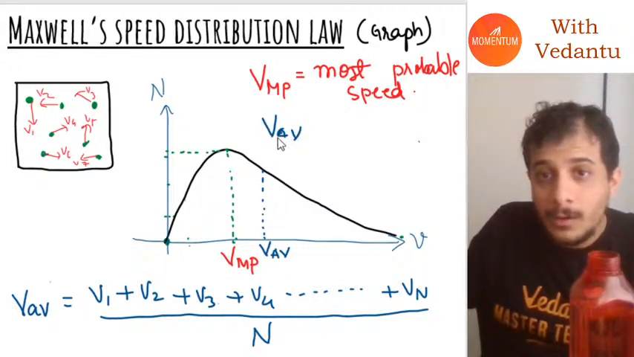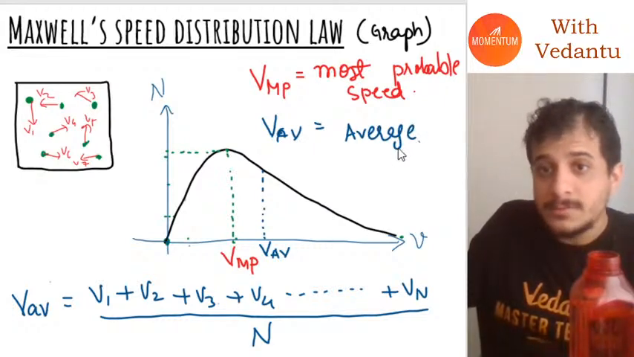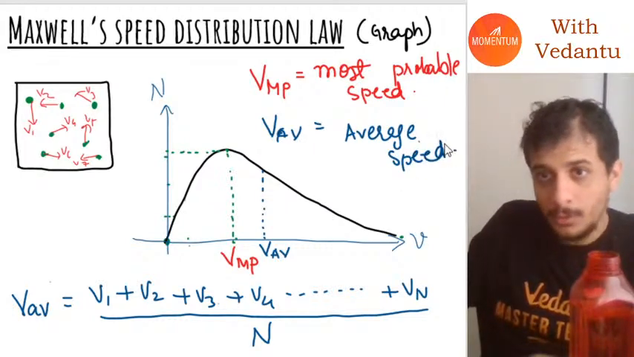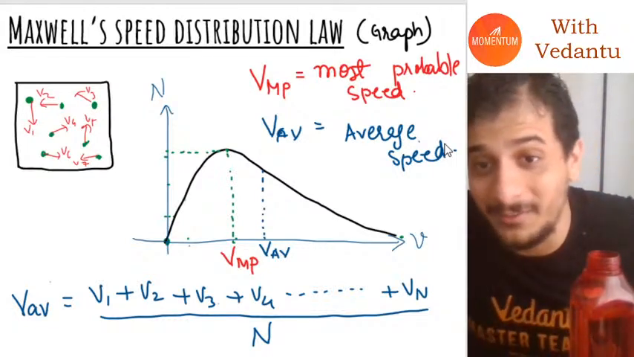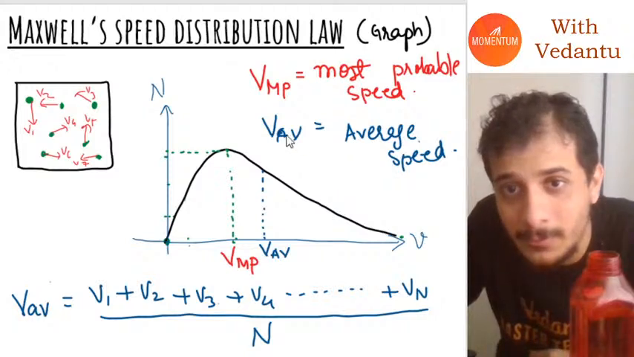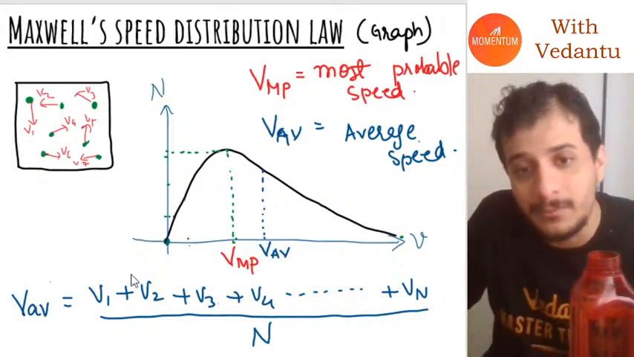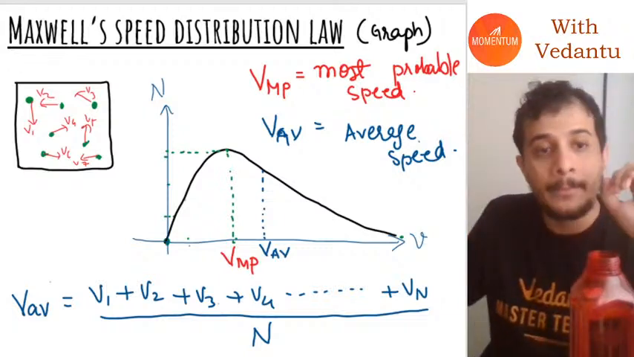What we have is called the average speed of all molecules. I hope everybody understood. It's not average velocity, guys, it's average speed. Average velocity is the vector sum of all the molecules' velocities. We are doing just the magnitude sum and dividing by n, so it's called average speed.